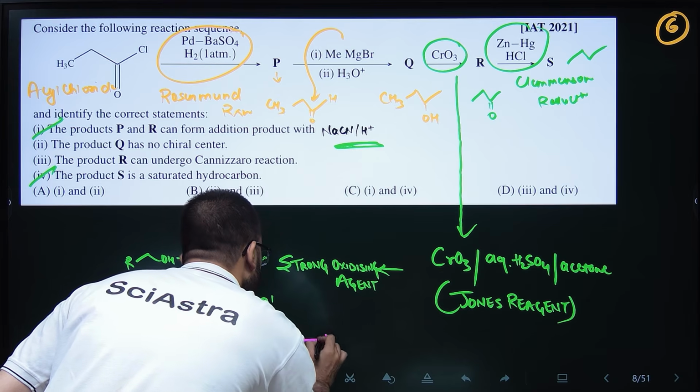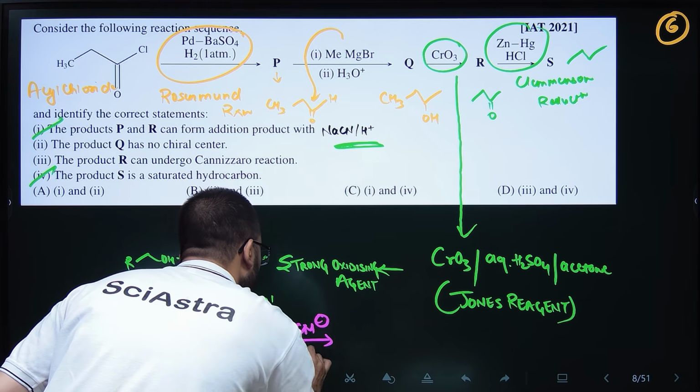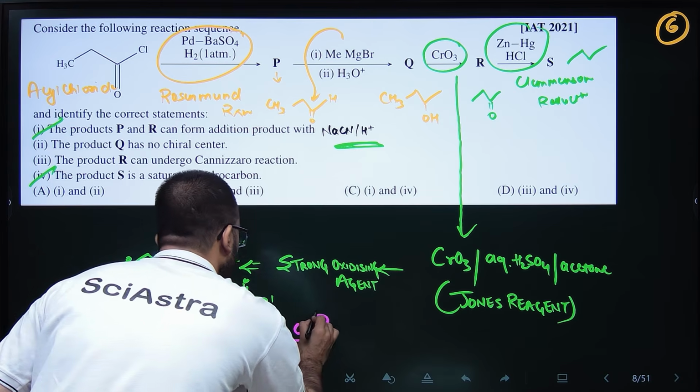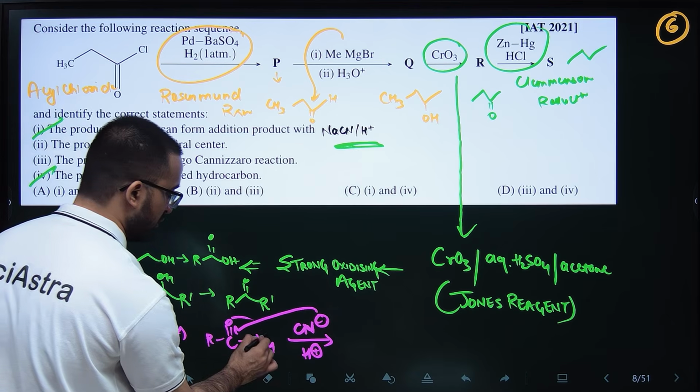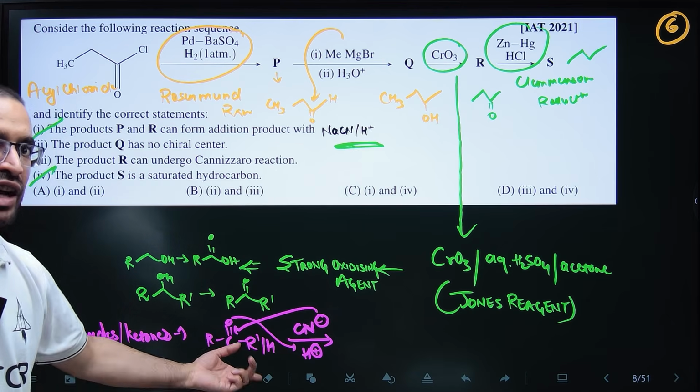When you are adding CN minus in acidic condition, CN minus attacks here, this opens up and it will take H plus, so that this forms cyanohydrin.